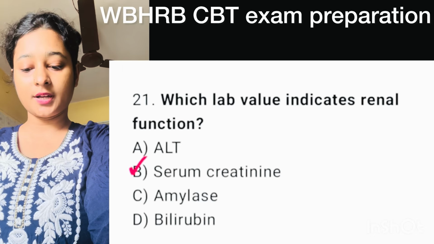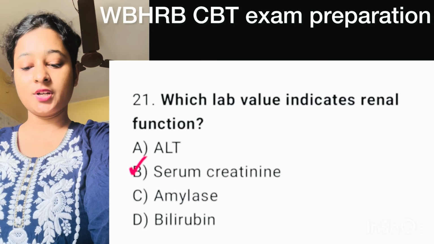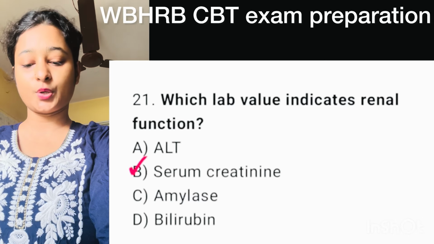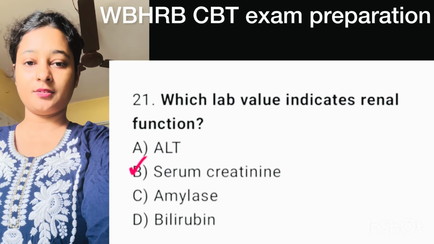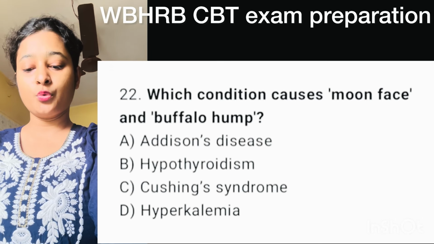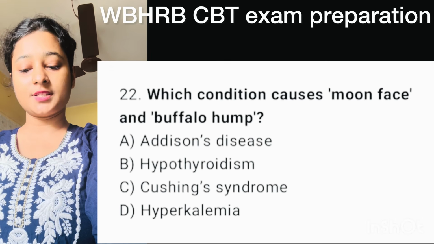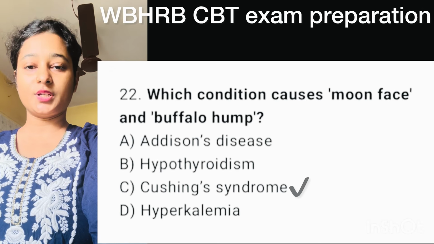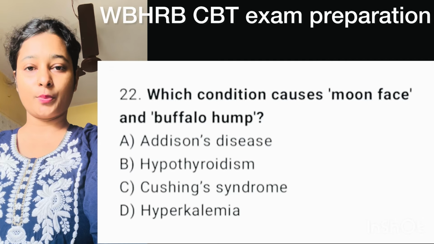Question number 21. Which lab value indicate renal function? Right option is option B, serum creatinine. Question number 22. Which condition causes moon face and buffalo hump? Here correct option is option C, Cushing syndrome.